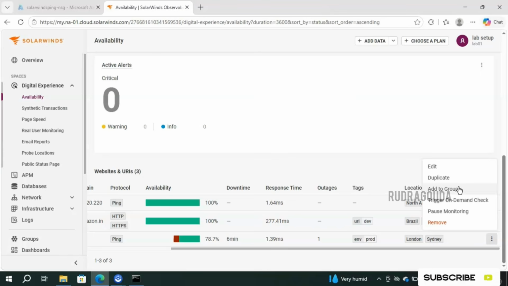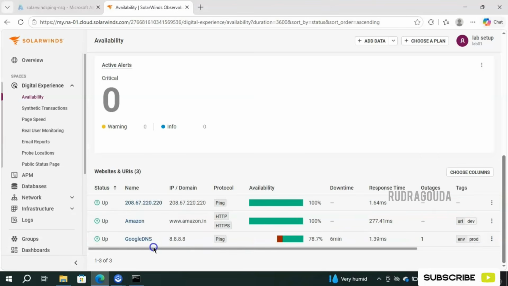For example, you have 10 website availability monitors. Instead of adding them one by one into the maintenance window, you can create a group and add all 10 websites into that group, and while creating the maintenance window you can directly apply it to that group. So going forward, whenever there is a requirement for placing maintenance mode for those websites, you can do it in a single click, right? So that is how it works. And if you want to do an on demand check, then go for trigger on demand check. And to stop the monitoring, go for pause monitoring.